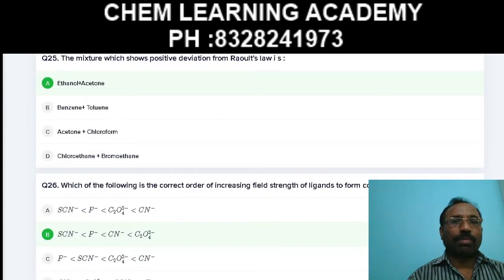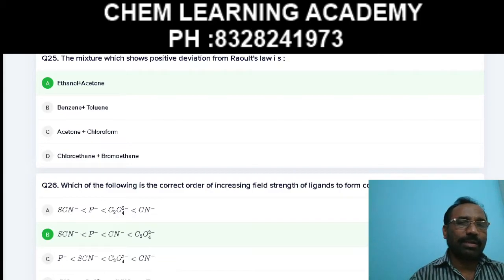The mixture which show the positive deviation from Raoult's law. Let us assume AB mixture is formed by the mixing of A liquid and B liquid, and AB interaction energy is less than AA or BB. Such type of solution show the positive deviation. Here in the given options, ethanol and acetone show the positive deviation. Why? Because when we are adding the acetone to the ethanol, the hydrogen bond strength decreases. Therefore, interaction energy decreases. Therefore, it shows the positive deviation.